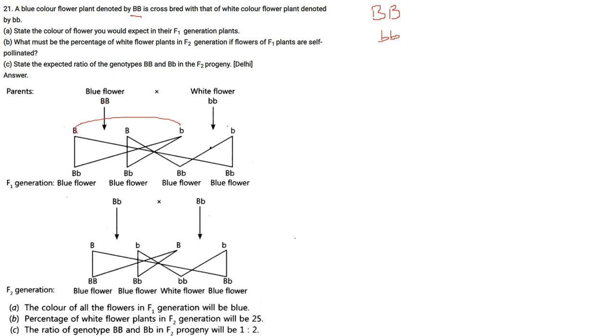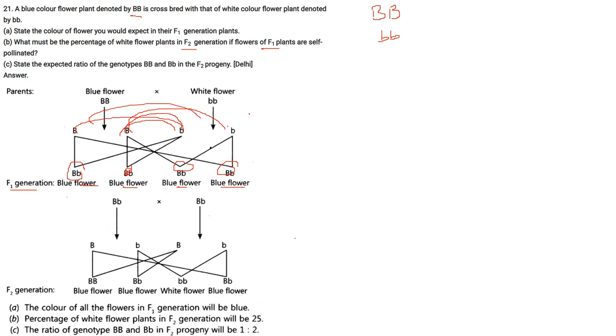When B combines with b, this is Bb. When this B combines with this and this combines with this, all the possible combinations are these. So, the F1 generation will be blue flower, blue flower, blue flower, blue flower. Now, what must be the percentage of white flower plants in the F2 generation if flowers of F1 plants are self-pollinated?